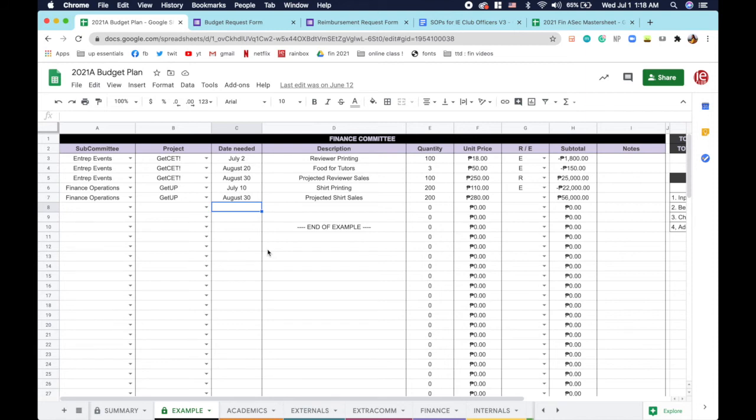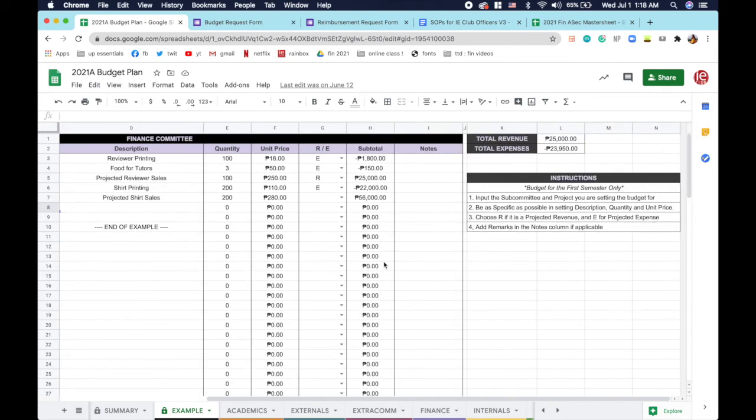And the last column will be the notes. The notes is just to note any information that wasn't taken into account by the other columns provided. For example, if you want to note who will be handling these funds or what you will be using them for in addition to the description, you can note them down there. This will be available for all the standing committee tabs, and also the Execom tab.